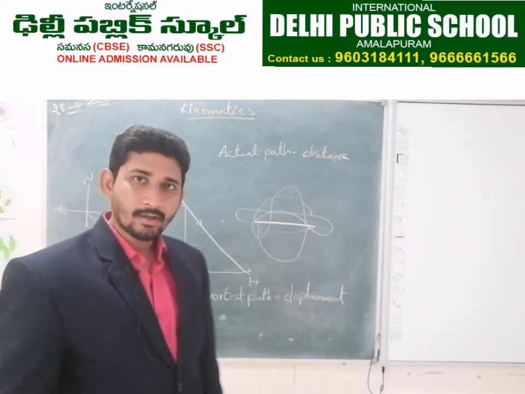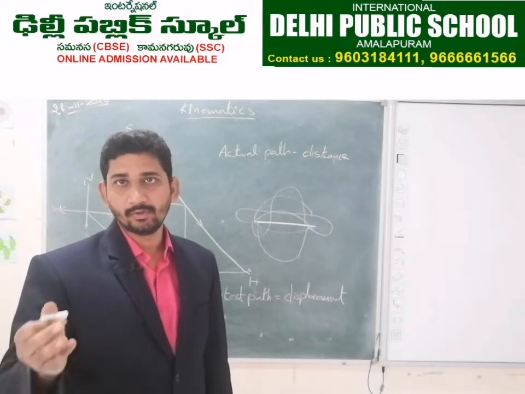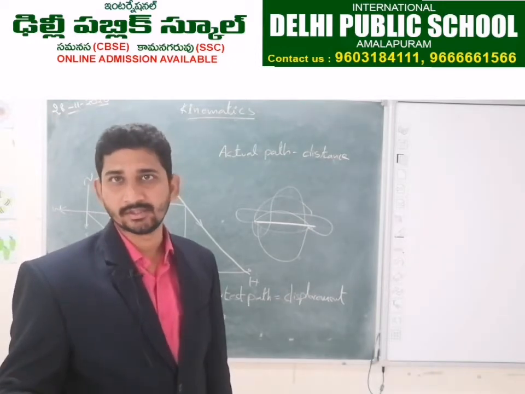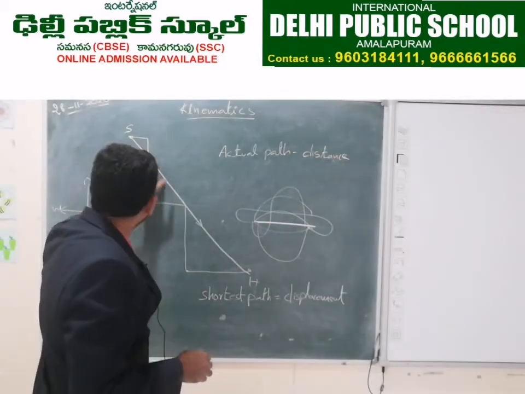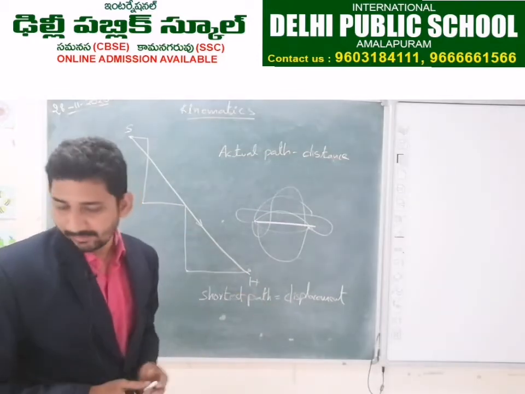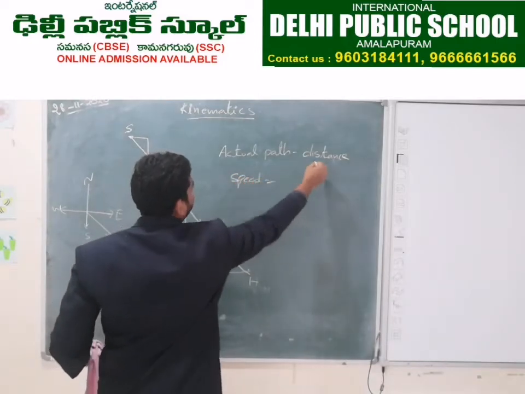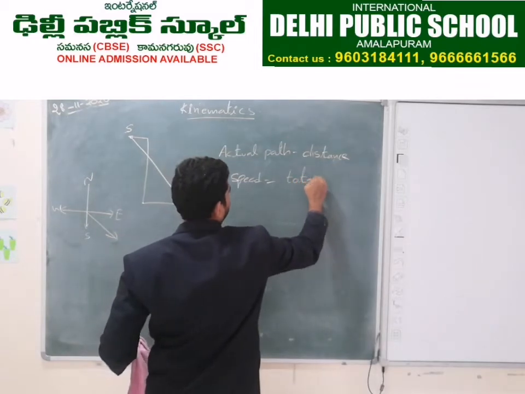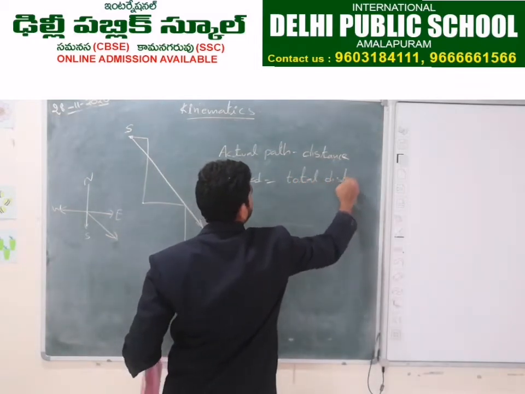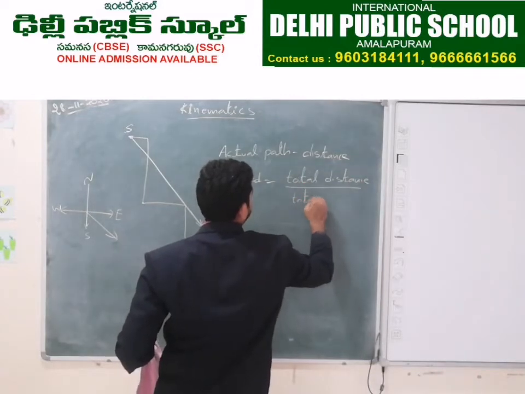For the same object, for the same Mohan, we can find out both speed and velocity. What is speed? Total distance by total time is called speed. So speed is equal to total distance, meaning actual path, by total time.